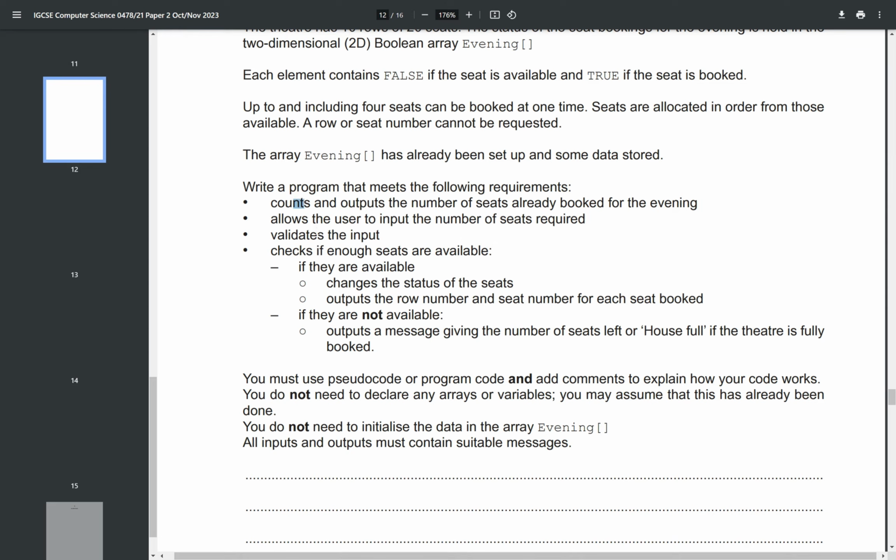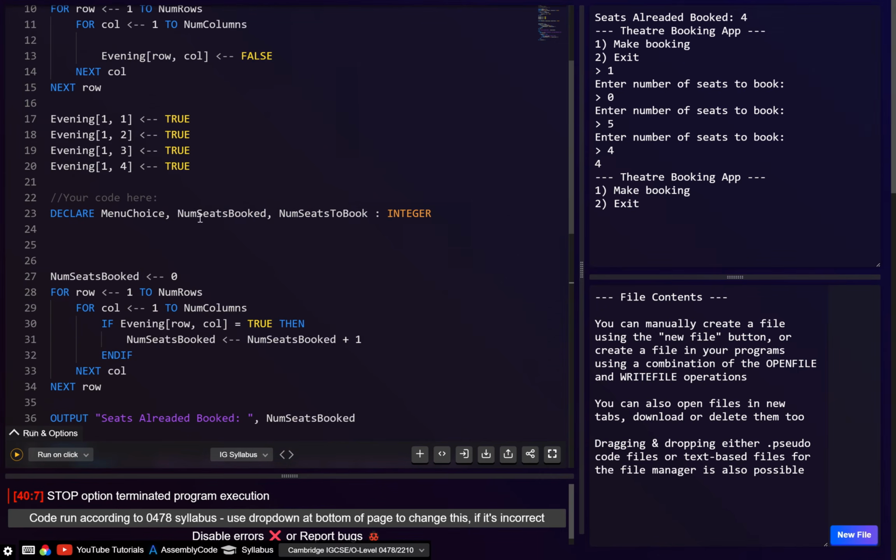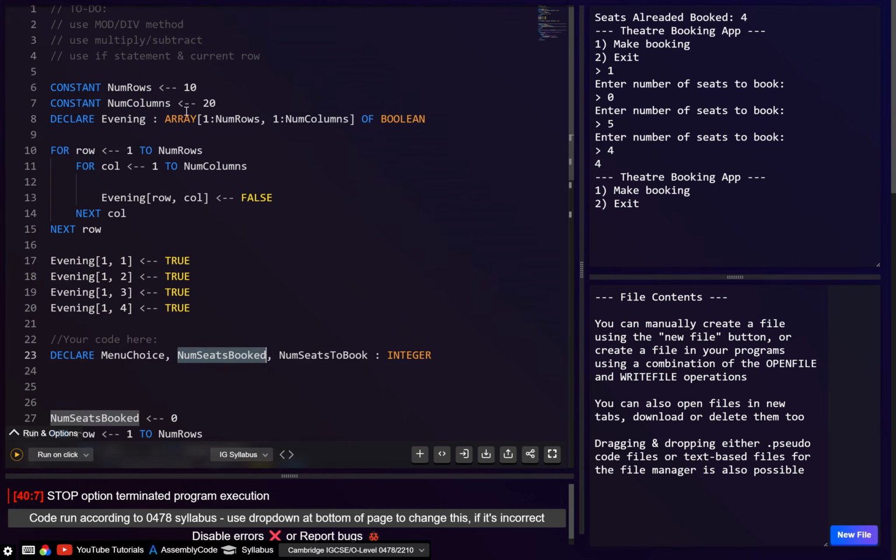So I think we've done the first 3 parts. Now we want to check if there's enough seats available. If you think about this, the number of seats is just the rows multiplied by the columns. So maybe here we can go total seats, and we can actually make this a constant if we want.